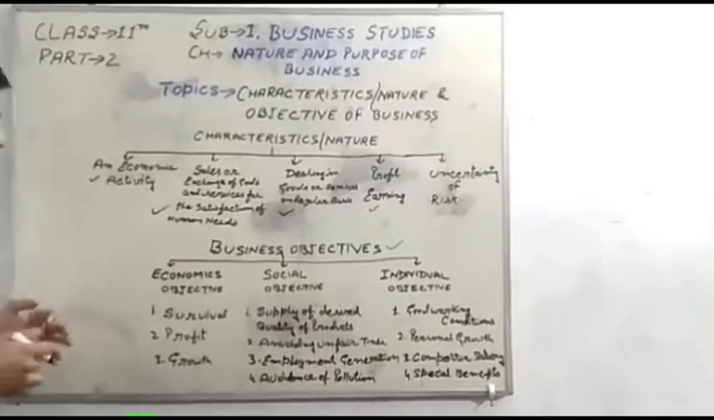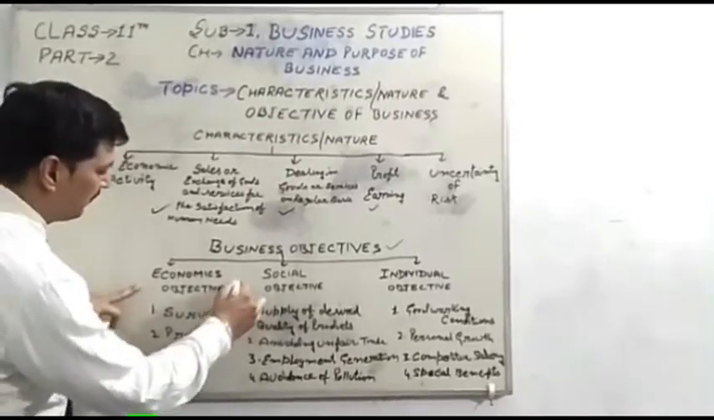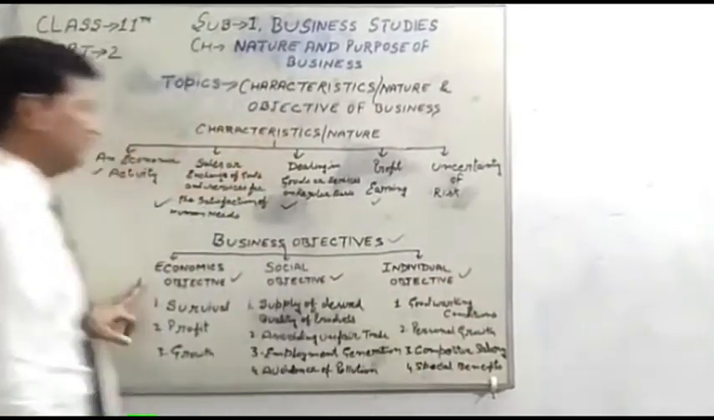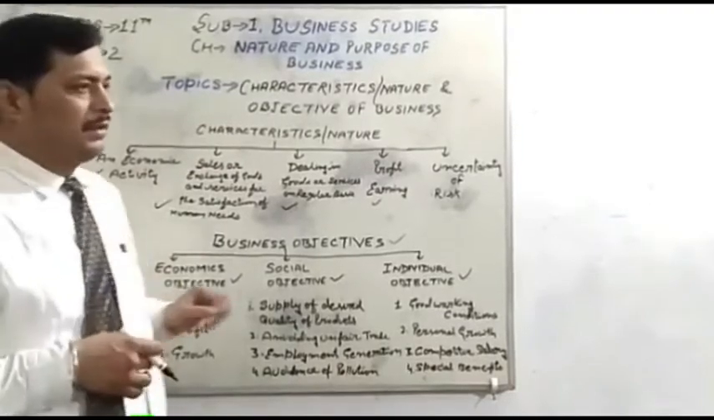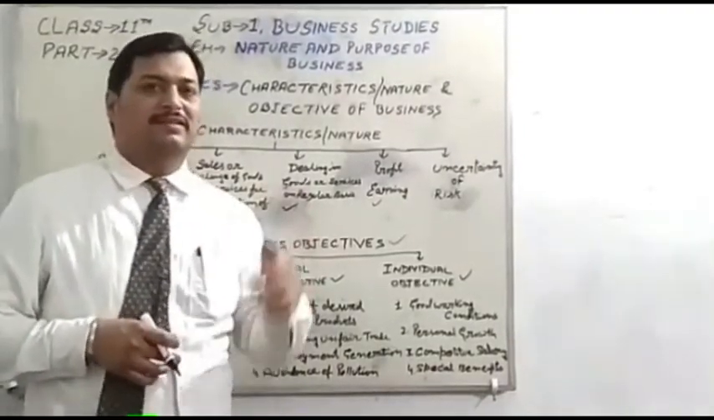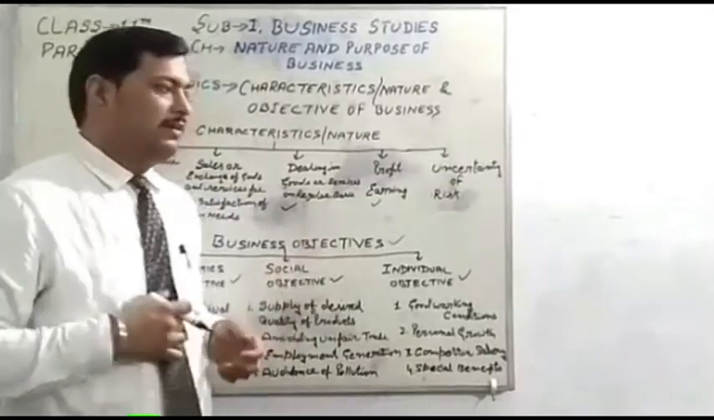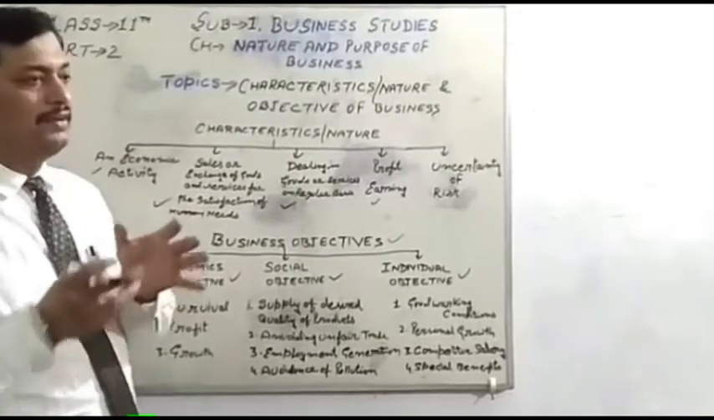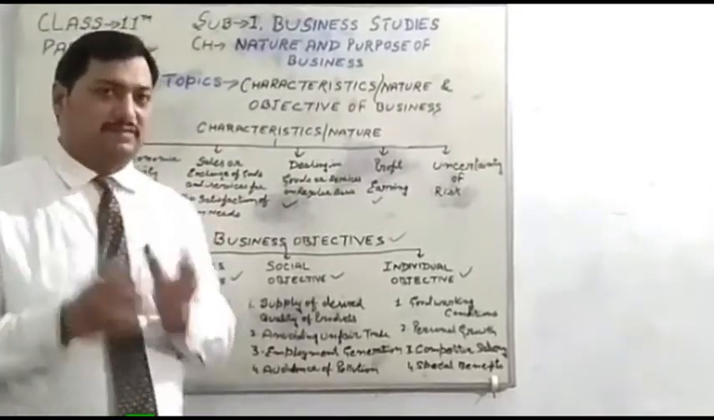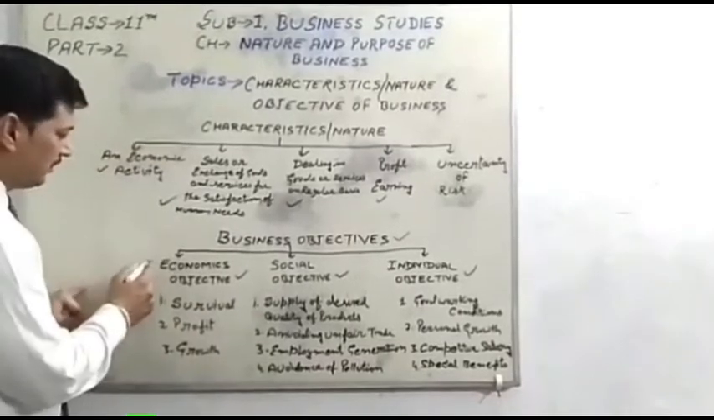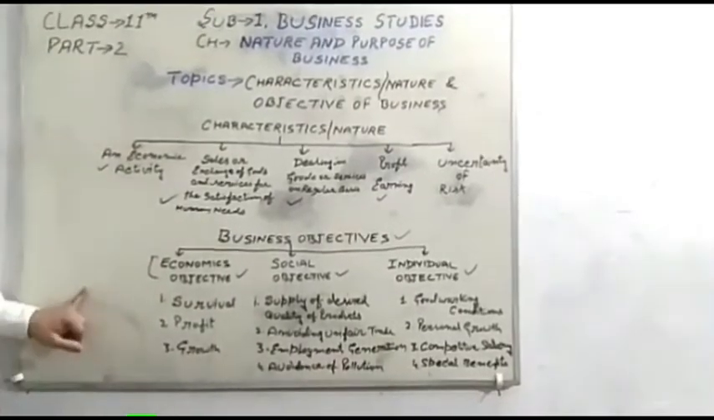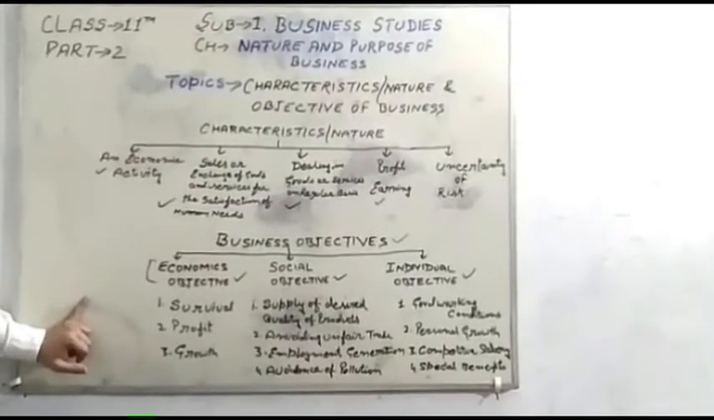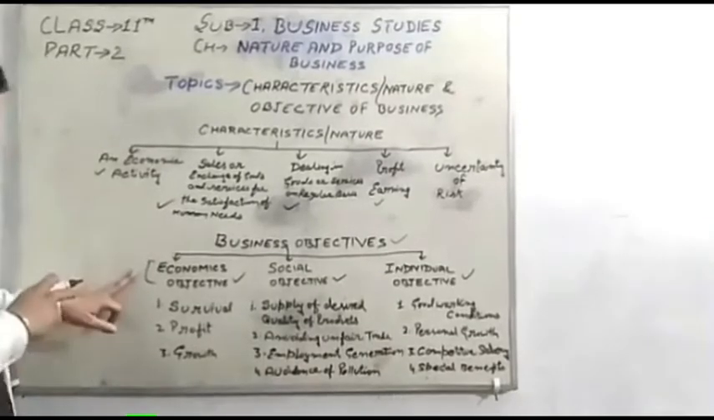First is the economic objective, second is the social objective, and third is the individual objective. My dear friends, if businessmen run a business in the society, in the locality, many people and many societies are affected by the business. So first we have to discuss the economic objective. Economic activity is the most important objective of business.